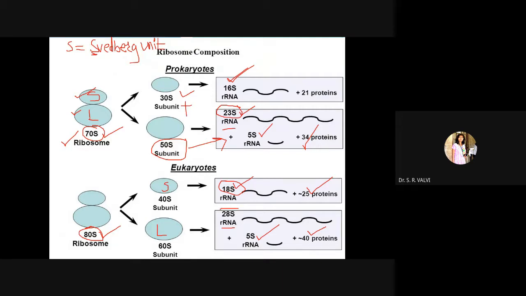In eukaryotes, the 28S type of rRNA is there in the larger subunit, right? The rest, the 5S, is common in both prokaryotic and eukaryotic cells, right? So likewise, these are the ribosome subunits which are present in prokaryotic and eukaryotic organisms.